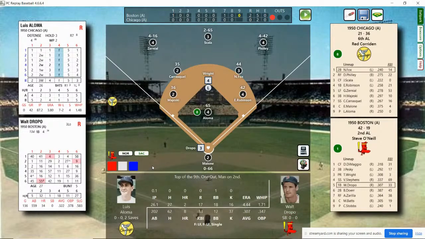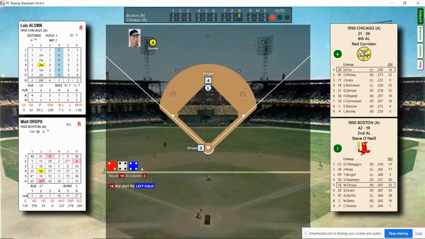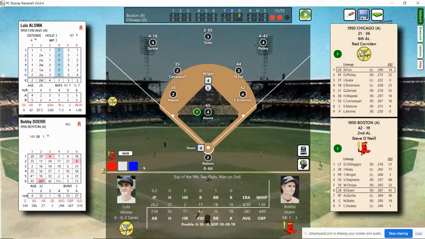Dropo steps in, flied to left twice, and singled. Aloma throws. And there's a fly out to left field, and Zernial puts it away. 2 outs, man on second. Red Sox have one more chance to add to their 2 runs. Bobby Doerr stepping in. Wright leads off second.